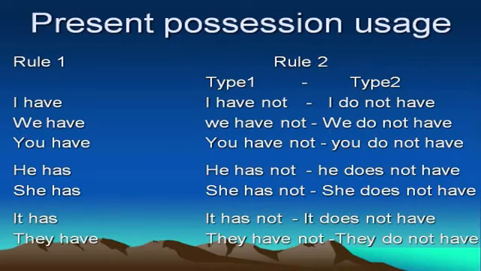Rule 2. There are two types of Rule 2. Type 1. I have not, we have not, you have not, he has not, she has not, it has not, they have not. Type 2. I do not have, we do not have, you do not have, he does not have, she does not have, it does not have, they do not have.